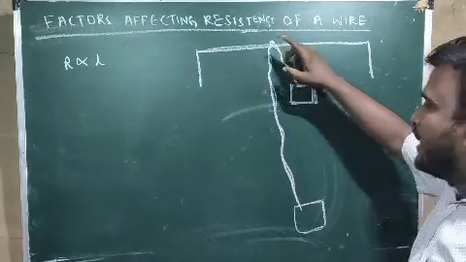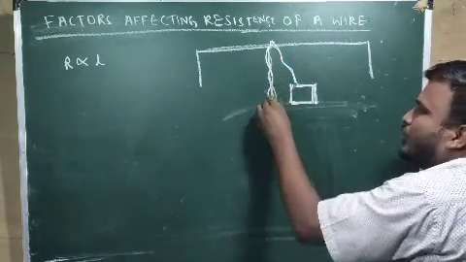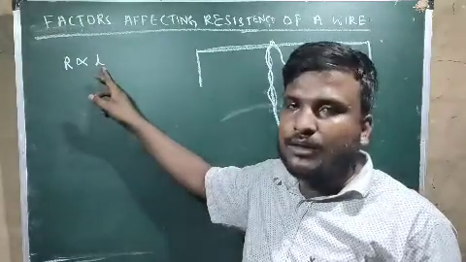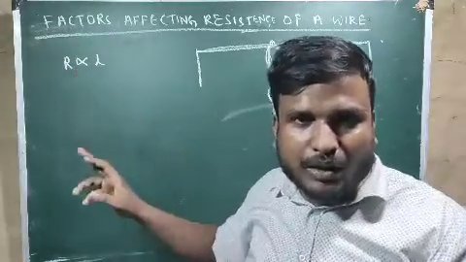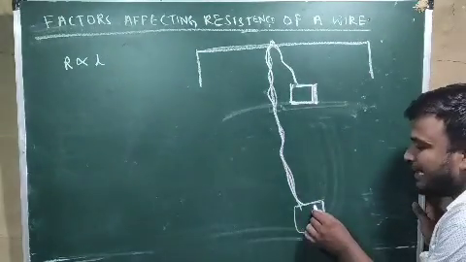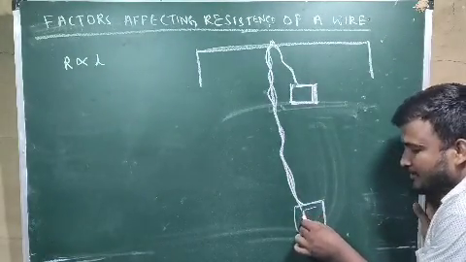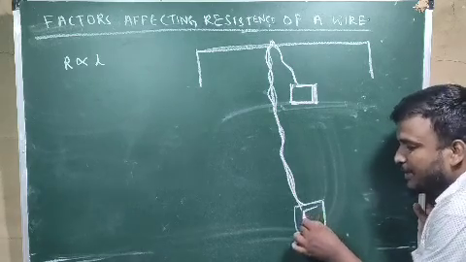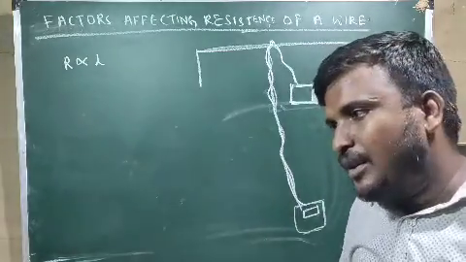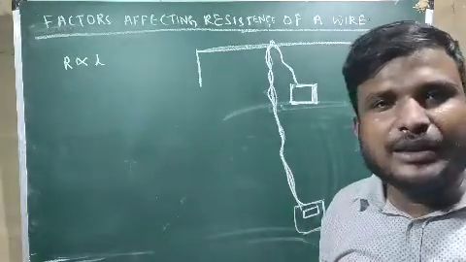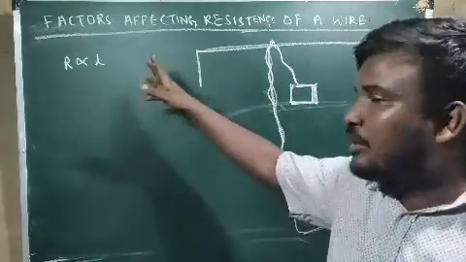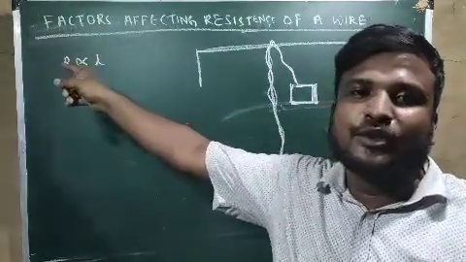Right? But here you see, the length of the wire is more. If length is more, resistance will be more. Resistance will be more, current will be less. If current will be less, voltage will be less. If voltage is less, in my television the voltage was less. If voltage was less, then we could not see our favorite serials and all during the evening. So it proves that if length is more, resistance will be more.